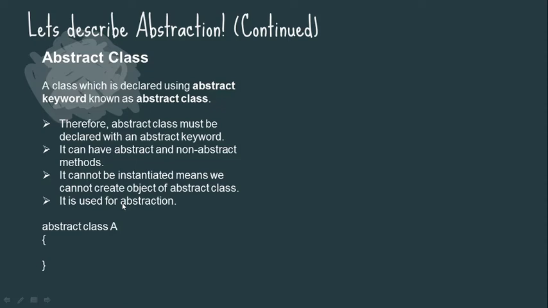Abstraction means some important parts will be taken out and the important matter will be hidden from the user. Just like, see this abstract class A. Whenever we are going to do abstraction, we have to create the class as an abstract class, and we use the abstract keyword just before class, followed by the name of the class.